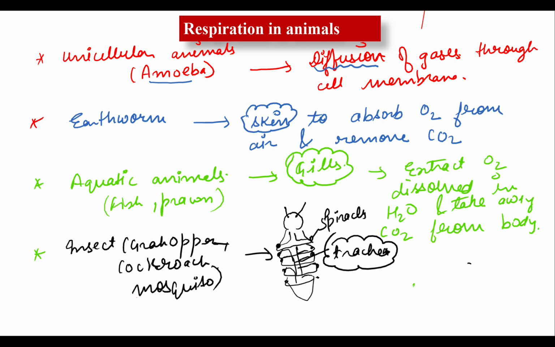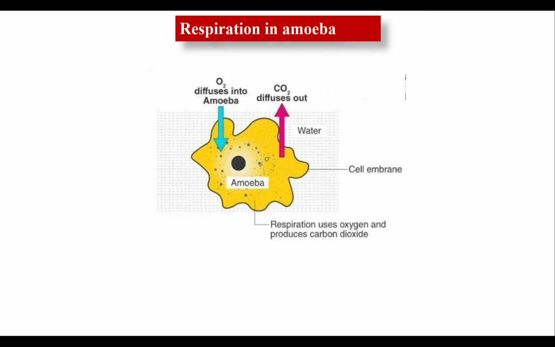Now what happens in case of land animals, such as the bird, lizard, dog? We have lungs and skin both for the process of respiration. So let's talk about respiration in the unicellular organism, that is amoeba, in detail, how respiration occurs in their body. Clear to everyone? Now come toward the main point.